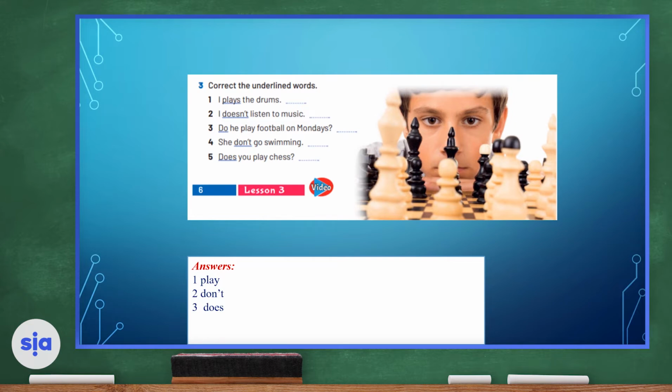As for number 4, she don't go swimming. Of course, we need to correct this, and it will be, she doesn't go swimming. As for number 5, does you play chess? Of course, this is incorrect, and it should be, do you play chess?